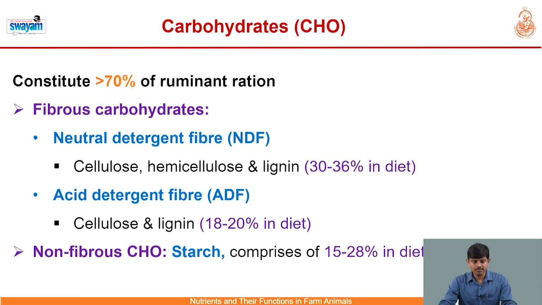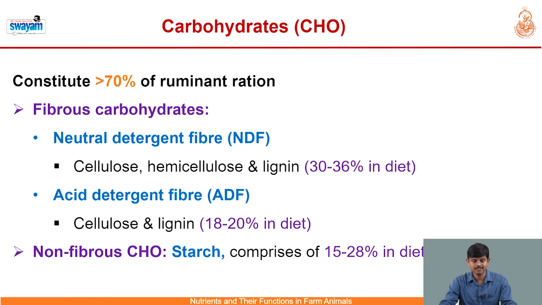Among macronutrients, first and foremost nutrient in a ration or a balanced ration is carbohydrates. So what is carbohydrate? By definition, these are the substances having carbon, hydrogen and oxygen, constituting more than 70% of the ruminant ration. In other words, carbohydrates represent the single largest entity of the nutrients in a balanced ration. Broadly, carbohydrates are of two types.